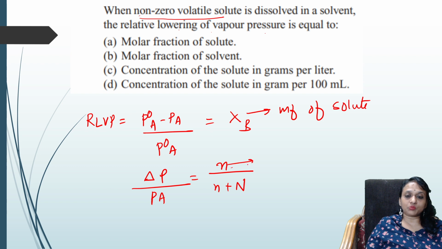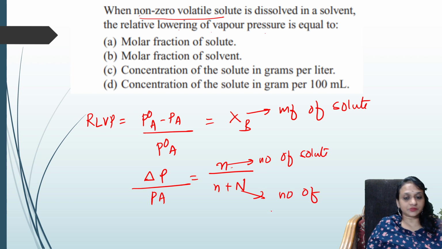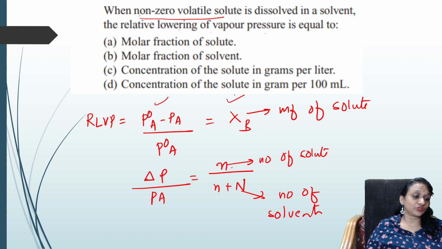This is the number of moles of solute. This is the number of moles of solvent. Now, observe carefully. What did they ask? When a non-volatile solute is dissolved in a solvent. I said relative lowering of vapor pressure is directly proportional to the mole fraction of solute.